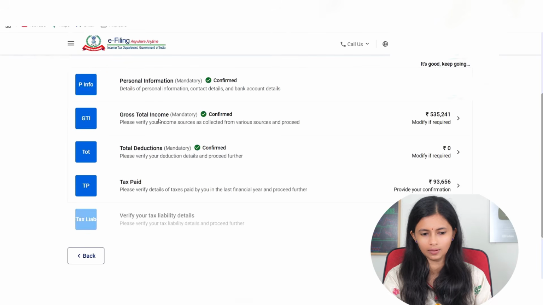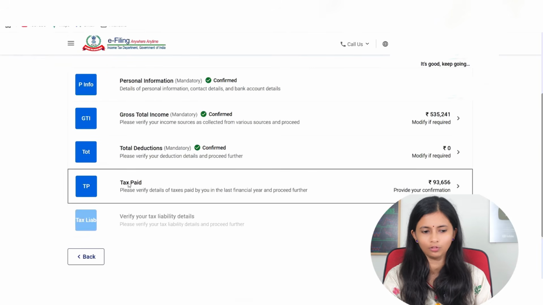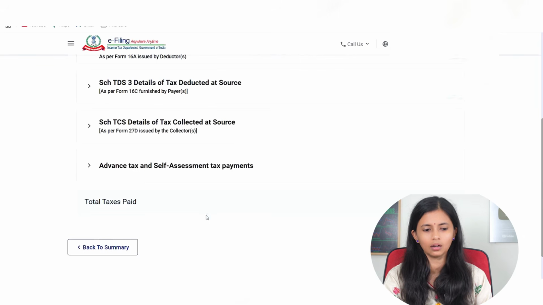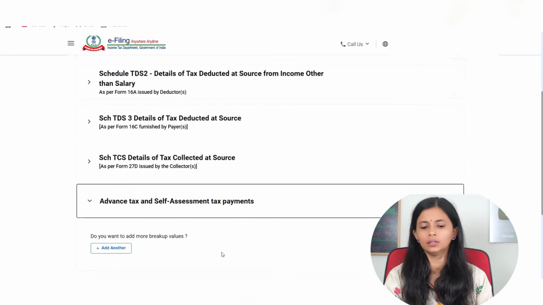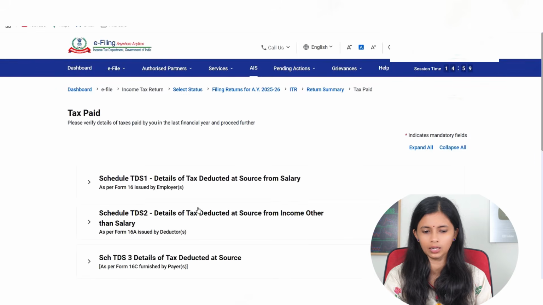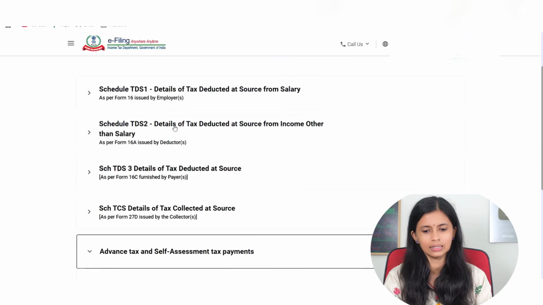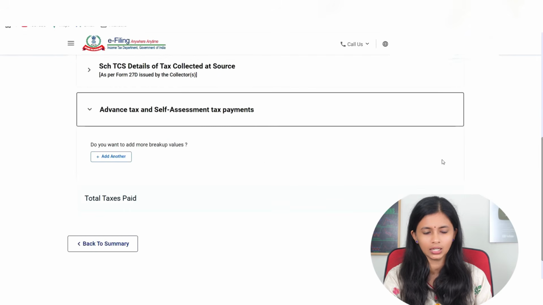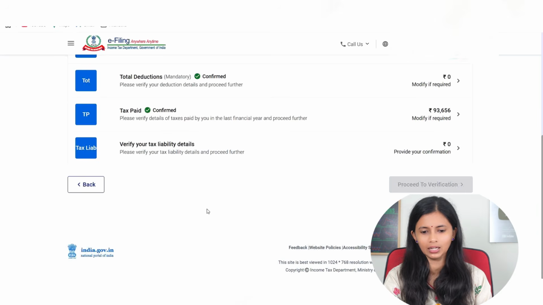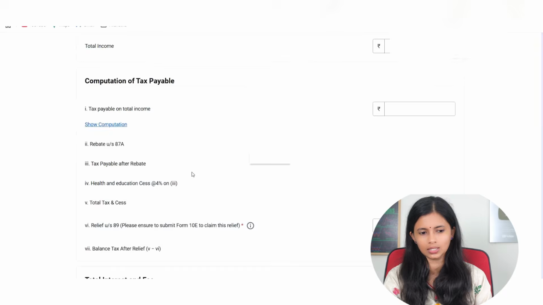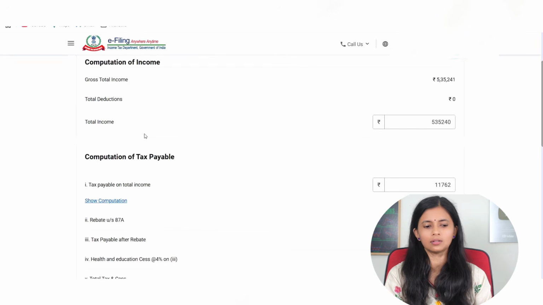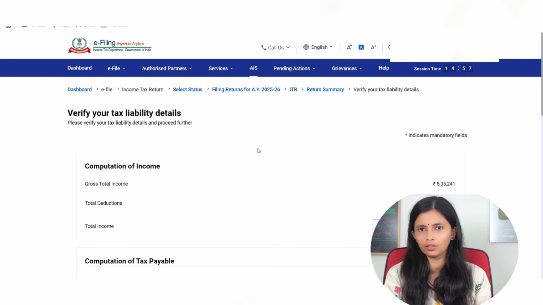Next is tax paid. Whatever tax you will have to pay, you will have to pay it here, and fill the self assessment over here, and all the TDS deductions will appear over here. So check all that and then say confirm. So now everything is confirmed. Now verify your tax liability. You will have to go through this computation, that is, everything computed and the final results have come here. Just check it out, carefully observe and then say confirm.